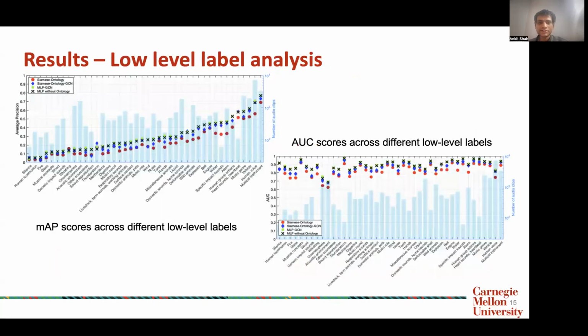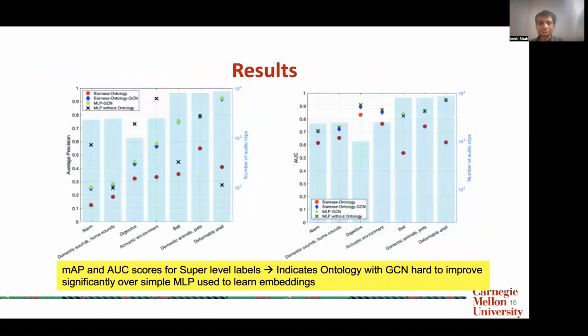The similar trend was also observed at the lower level labels as well, where we identified what each of the individual mean average precision scores and the AUC scores represent for twin neural network with ontology and MLP with ontology.